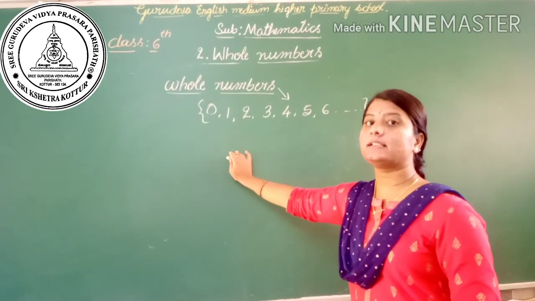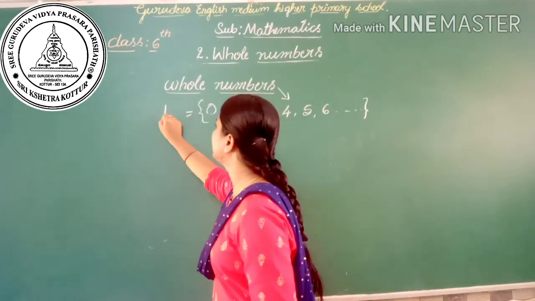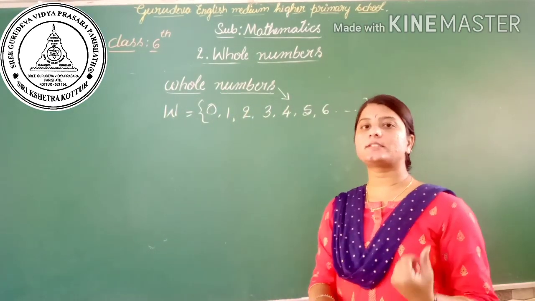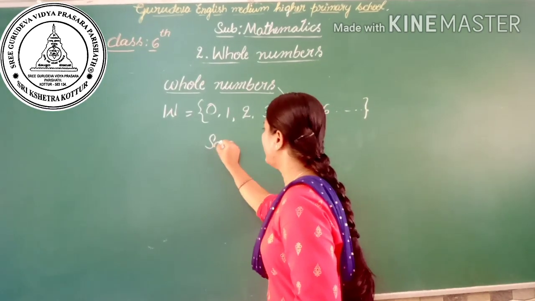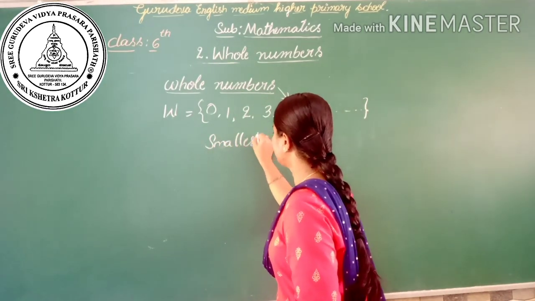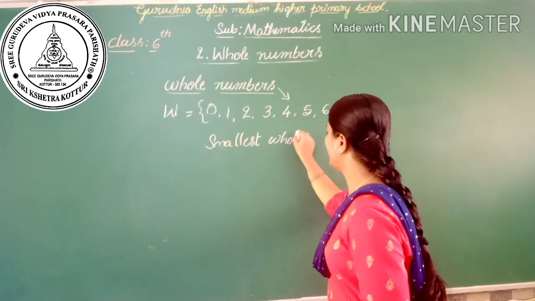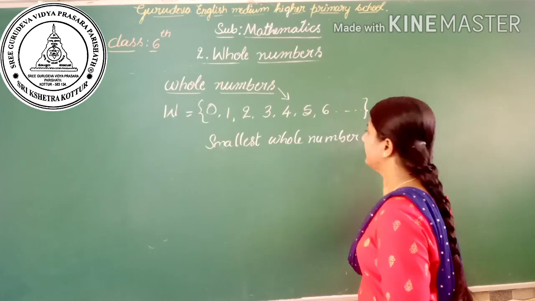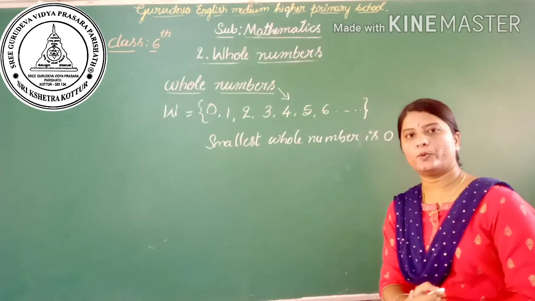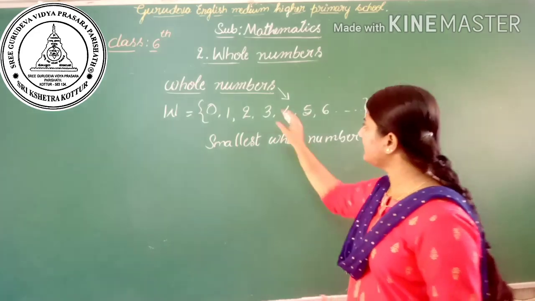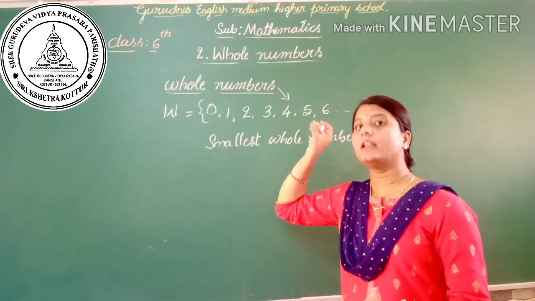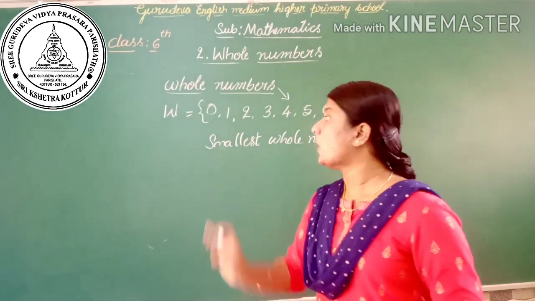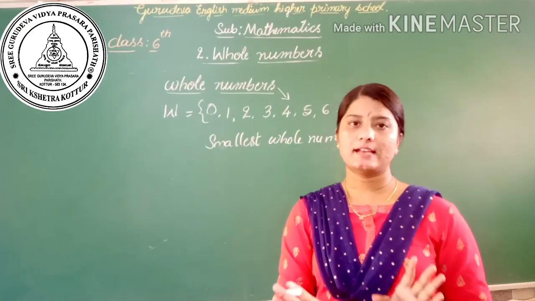These set of whole numbers are denoted by the letter capital W. Which is the smallest whole number? Yes, the smallest whole number is 0. You can ask, are all the natural numbers whole numbers? Yes, all the natural numbers are whole numbers, but all the whole numbers are not natural numbers.